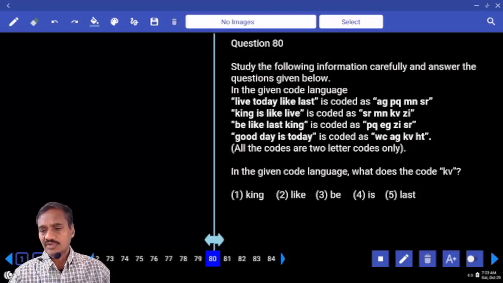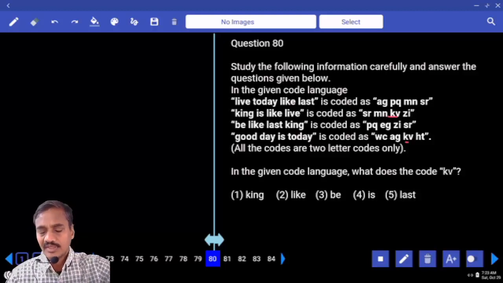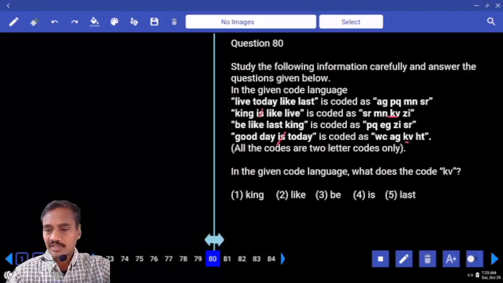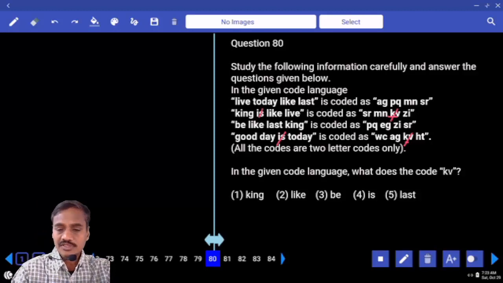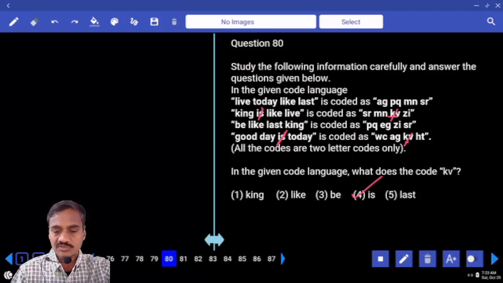Where is KV, tell me. Now KV is there in the second and the fourth, and nowhere else. And king is like, live and is. And so what is the code for this one? KV is the only code that is common between the second and the fourth. And in the second and the fourth statement, the word that is common is the one whose code is KV, that is choice 4, question number 80.